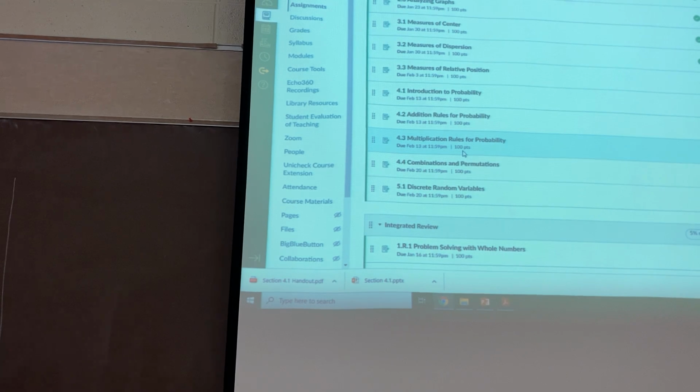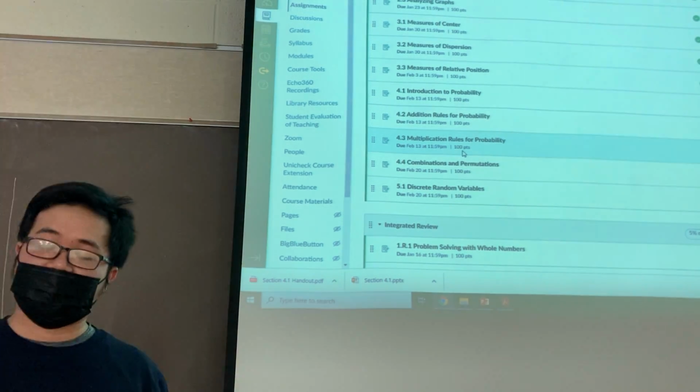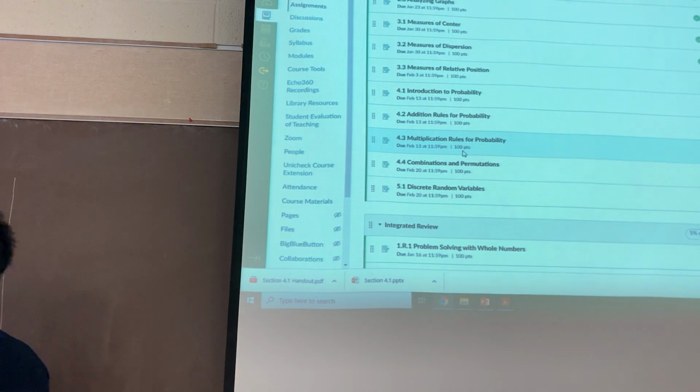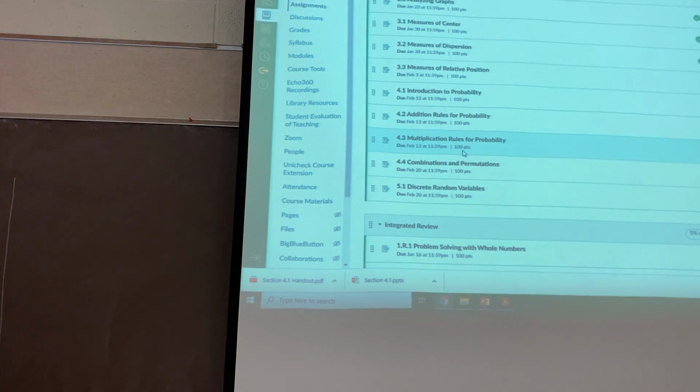It's the probabilities material. So when you finish today, you will finish 4.1, and I recommend you go to the online homework as soon as possible to do 4.1. This will help you to understand the material and refresh your memory about the material in class. So this is very crucial.